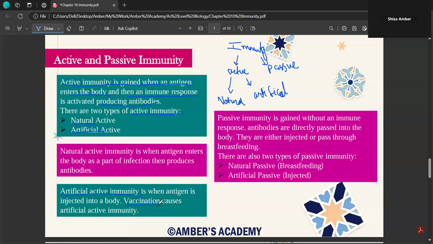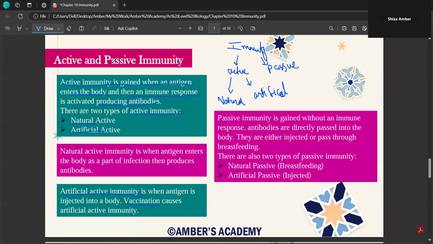So what exactly is happening in vaccination? They are being injected with antigens so that their body gets used to certain antigens and they need to produce certain immune responses. They need to produce certain antibodies. And usually after vaccinations, these infants suffer with fever. So that's an artificial means of injecting an antigen. They did not catch any antigen, rather we injected it in them. So this question also comes in your MCQs: which of the following is artificial active immunity? You always need to mark vaccination. Vaccinations are your artificial active immunity where you are injecting the antigen through artificial means.